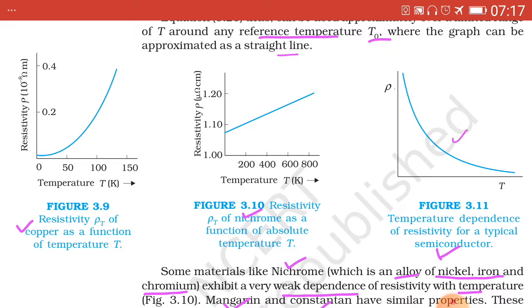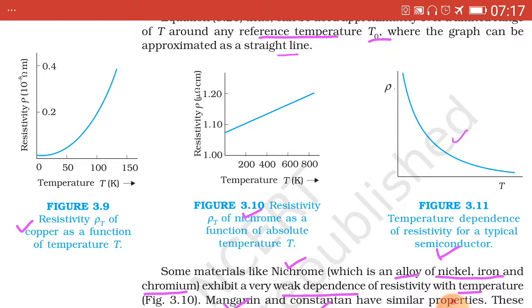First graph is of rho T versus capital T of copper. In the second, which is deviating from a straight line. In the second graph shown of nichrome, the graph is a straight line not passing from the origin and from y-axis at a certain point.